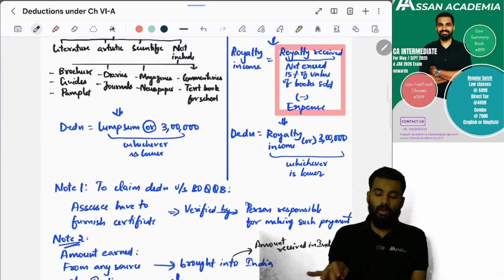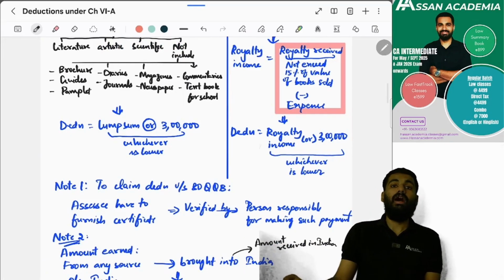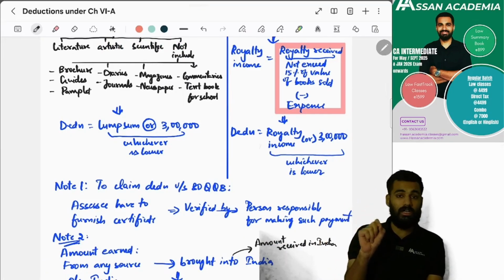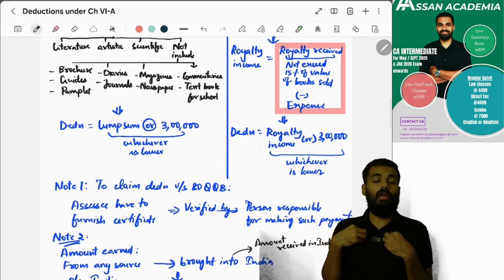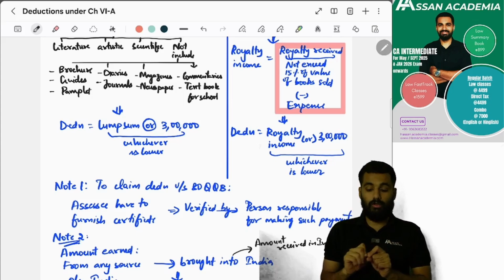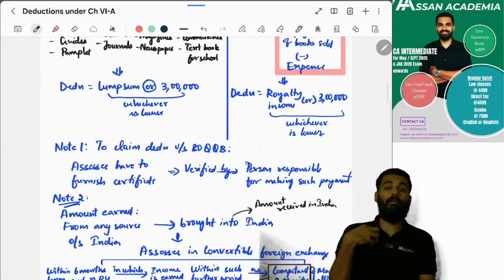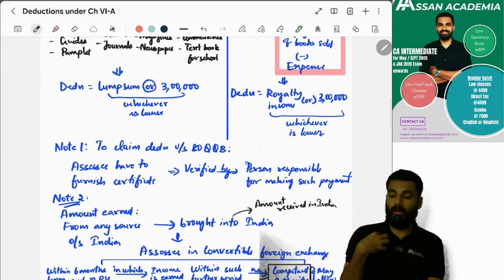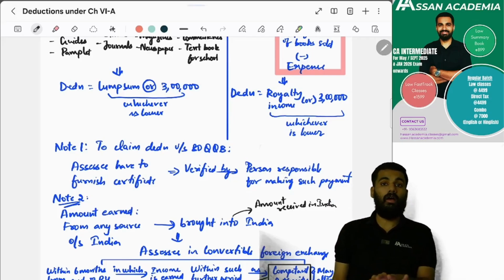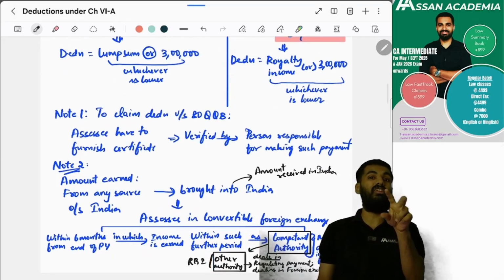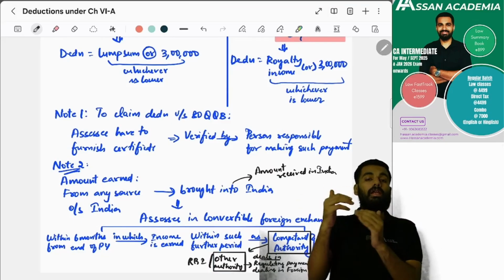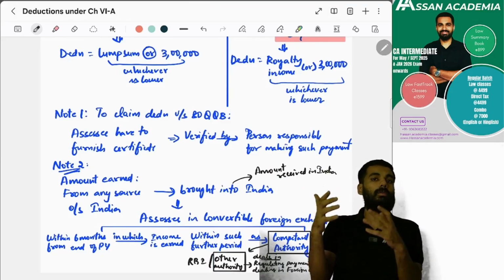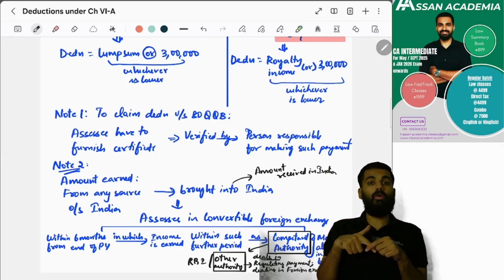Yes or no? Yes. For claiming this deduction, I have to certify that I have received royalty, and the person who paid me royalty should also verify it. Yes or no? Yes. And any amount from outside India that I am getting, I have to convert into convertible foreign exchange within 6 months. Within 6 months, or I can extend it. It can be more than 6 months also, let's say 10 months, 12 months. It can happen, but what should I do?